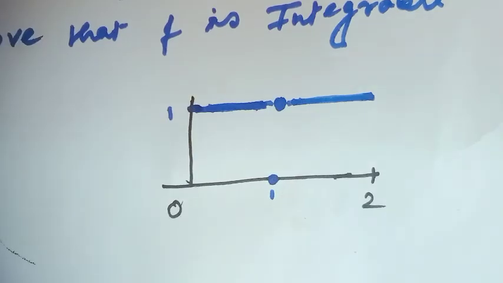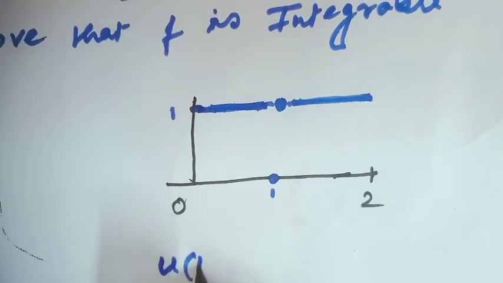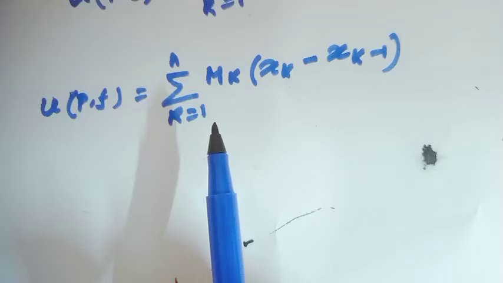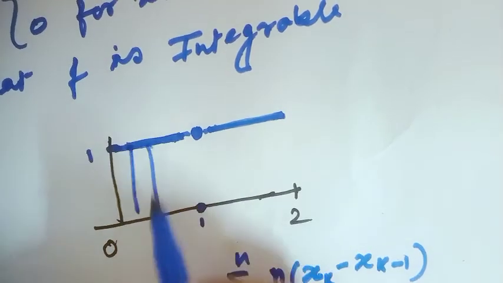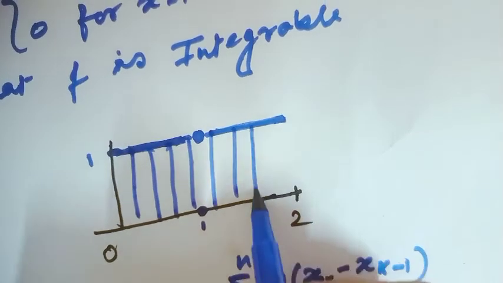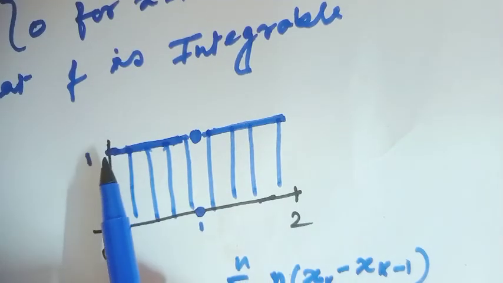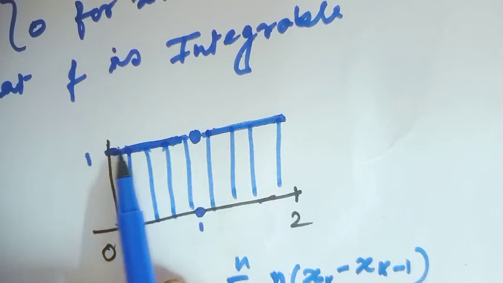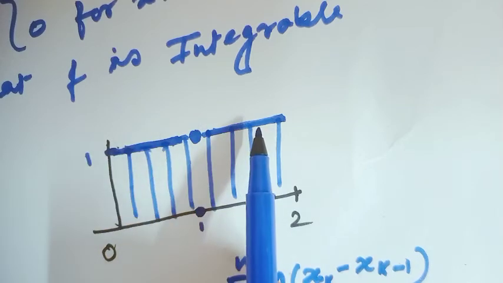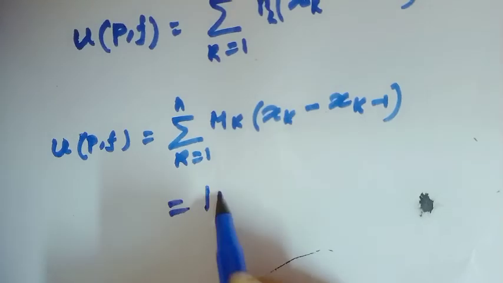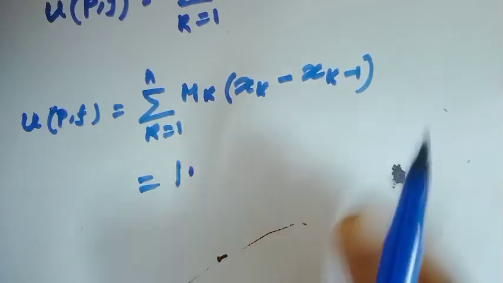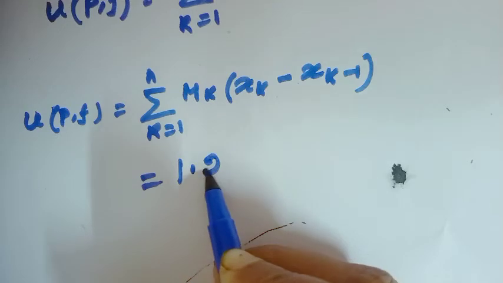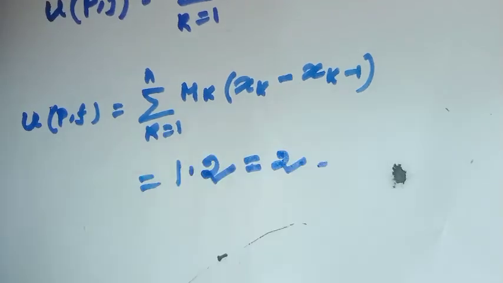Now we have to prove the integrability. U(P,f) is equal to capital M_k times the length of each subinterval. If we partition the interval 0 to 2, then obviously for each subinterval the highest value of the function is 1, so M_k would be 1 times the length of each subinterval, and if we sum them, this would be just 2. And this value would be 2.